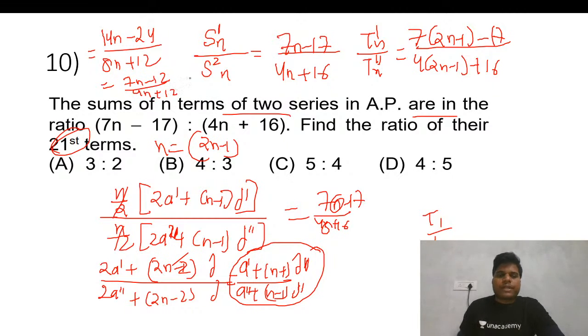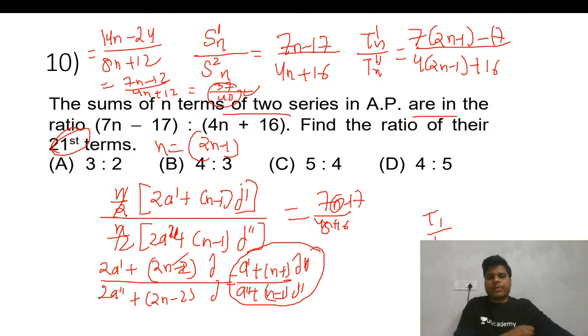Put 49, 49 minus 12 is 37, and 28 plus 12 is 40. This will be the ratio, but you have to check all the calculation. Options are given there that are not matching.